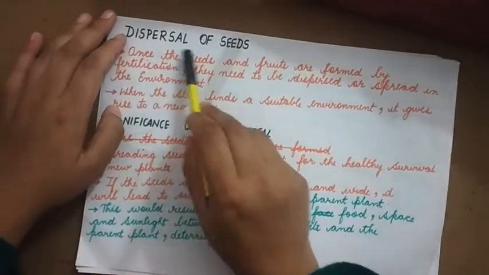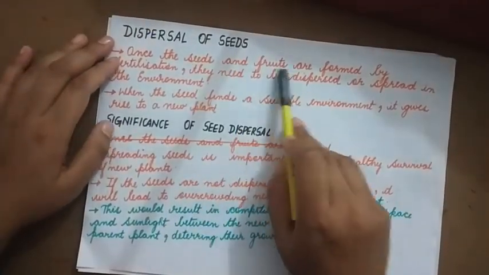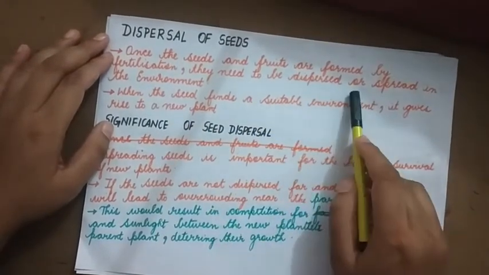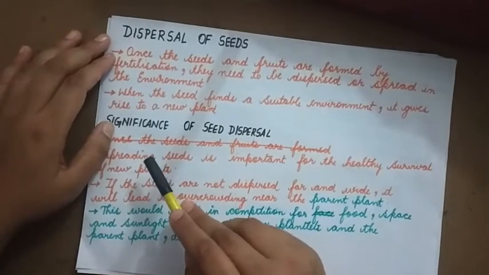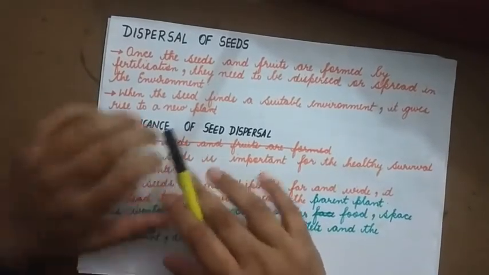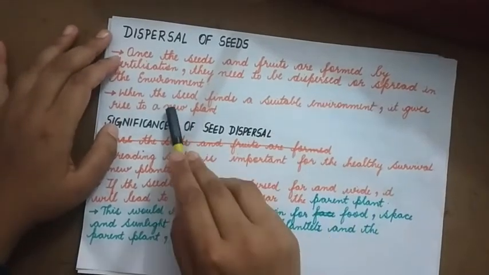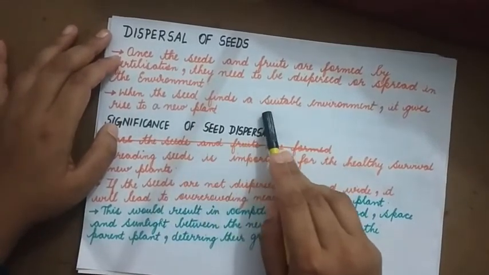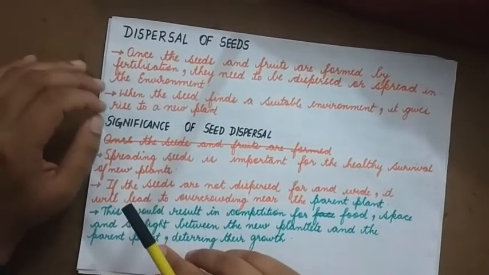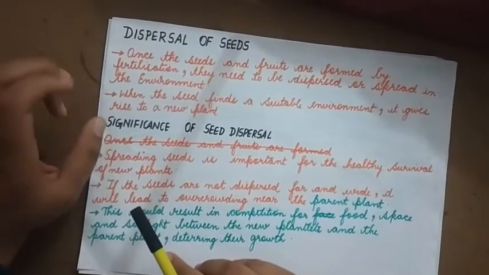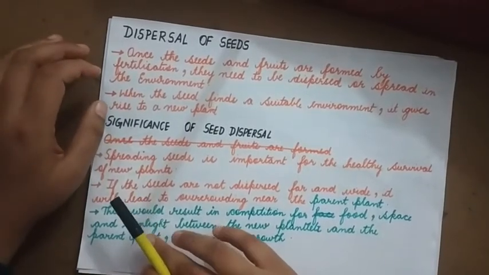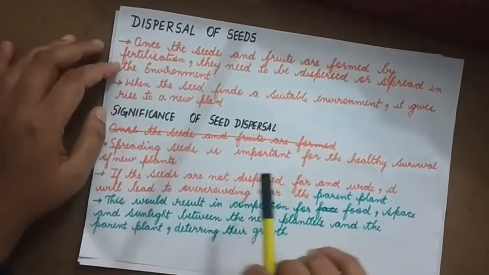Dispersal of seeds. Once the seeds and the fruits are formed by fertilization, they need to be dispersed or spread in the environment. Especially the seeds have to be scattered. When the seed finds a suitable environment, it will give rise to a new plant. Once a seed falls in a suitable environment and gets all the right conditions, it will start germinating.